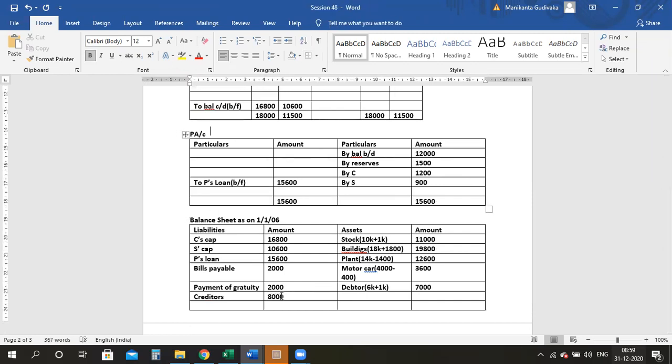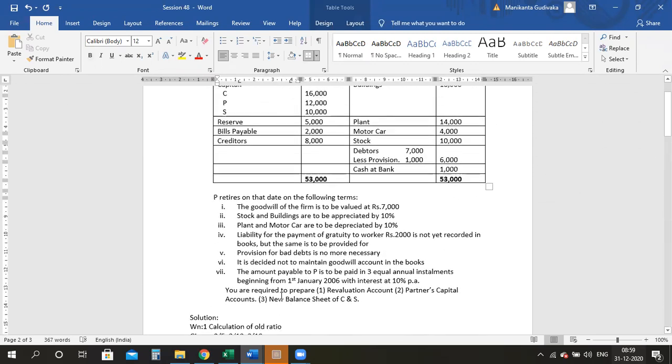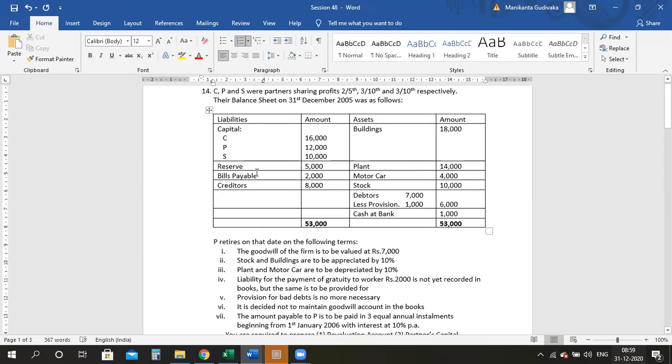Right. So did we take all the adjustments you see here? Guys, make sure that you're checking the balance sheet, okay? Capital accounts are done, reserves taken care of, bills payable taken care of, and creditors taken care of, buildings, plant, machinery, all these things. Cash also I should take, no?